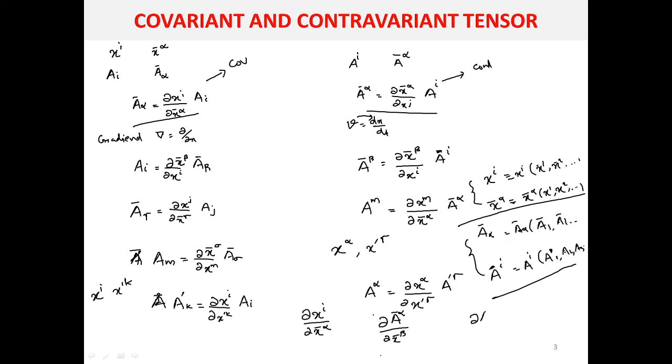If you want to calculate the derivative of A^i, then you have to take the derivative with respect to the unbarred coordinate system, some x^i or x^j, like that. Now consider a covariant tensor A bar alpha. So its components will be ∂x^i/∂x̄^α into A_i.